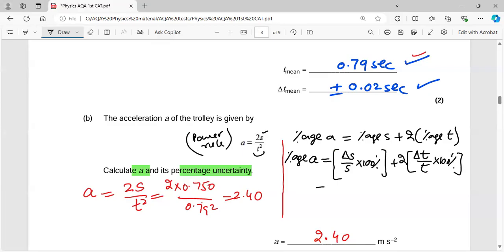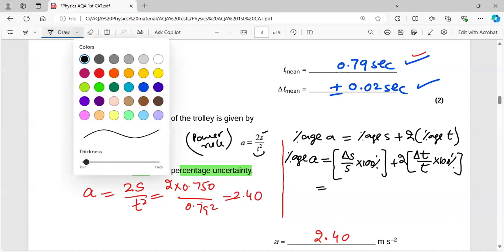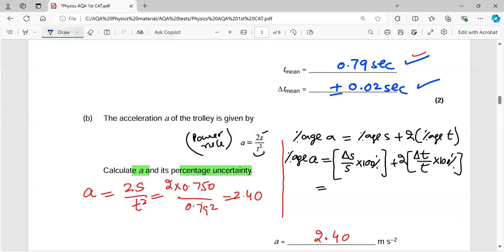So what you do is you just now have to put the values. So delta s was 0.002, if I remember exactly. s was 0.750. And then delta t, you just have calculated over there, which is 0.02, and the t is 0.79, and you multiply it with 100%, and you have to do the calculation now.